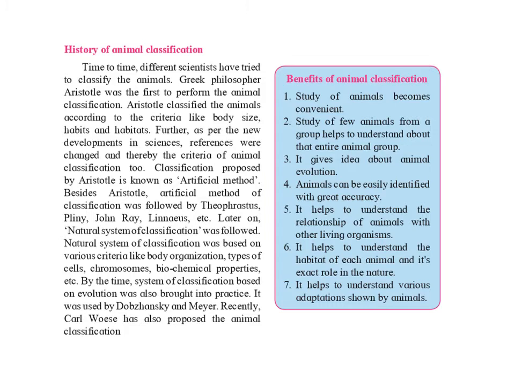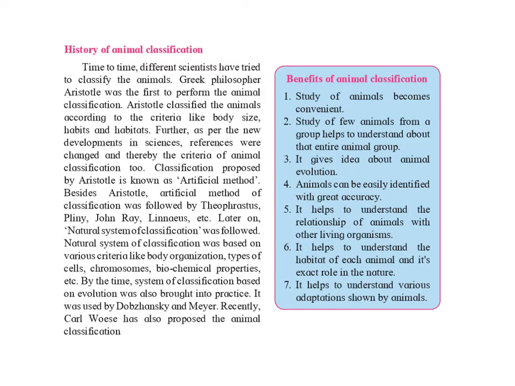Let us see the history of animal classification. Over the times, different scientists have tried to classify or group the animals. Greek philosopher Aristotle was the first to perform the animal classification. He classified the animals according to the criteria of body size, habits, and habitats. Further, as per the new developments in science, references were changed and thereby the criteria of animal classification also changed. Classification proposed by Aristotle is known as the artificial method.